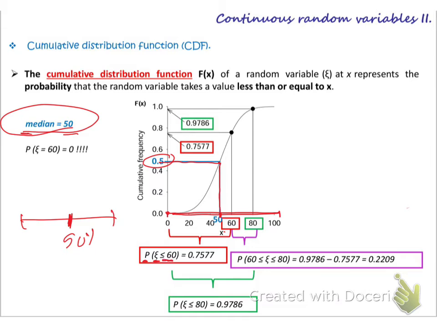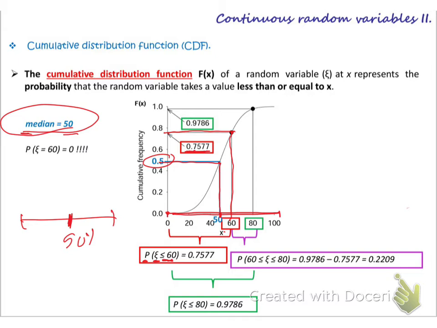So what is the probability of zeta being less than or equal to 60? I come at 60 and draw a line, and then I touch the curve. Then I come here and take the reading, which is almost 0.7577. This is a calculation actually.